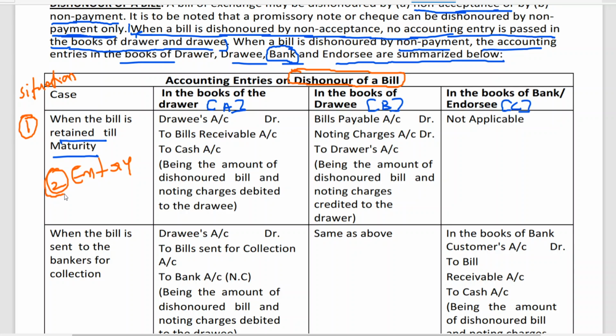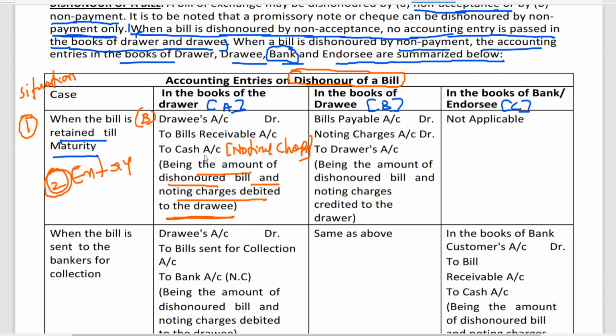If you start from the entry for sales, the entry for drawing the bill is bills receivable account at R to B. B means drawee; you are reversing it. Drawee account means B account. Example I've given. So bills receivable and cash. This is noting charges. I told you who pays noting charges? The holder of the bill. Narration: being the amount of dishonored bill and noting charges debited to the drawee.